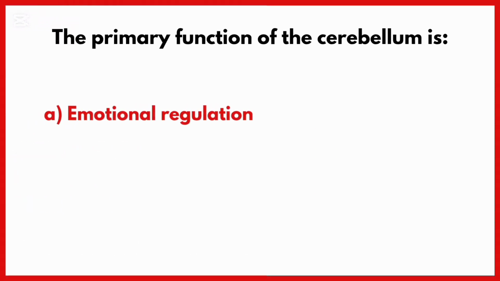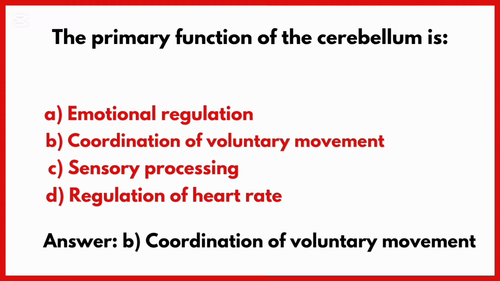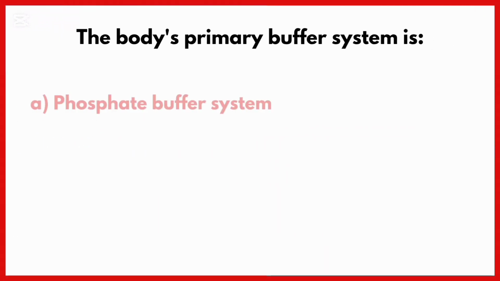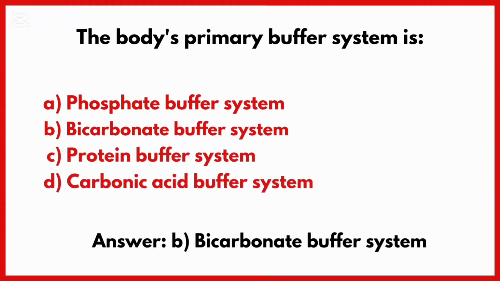The primary function of the cerebellum is. Correct answer is option B, coordination of voluntary movement. The body's primary buffer system is. Correct answer is option B, bicarbonate buffer system.